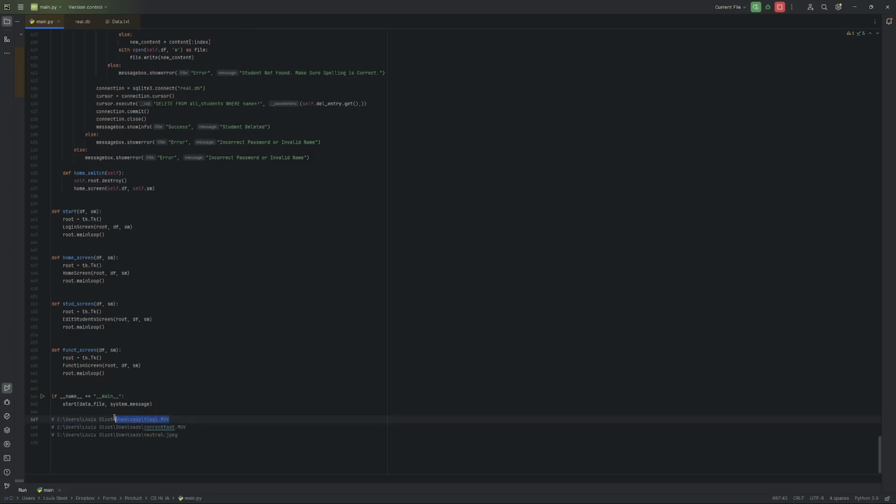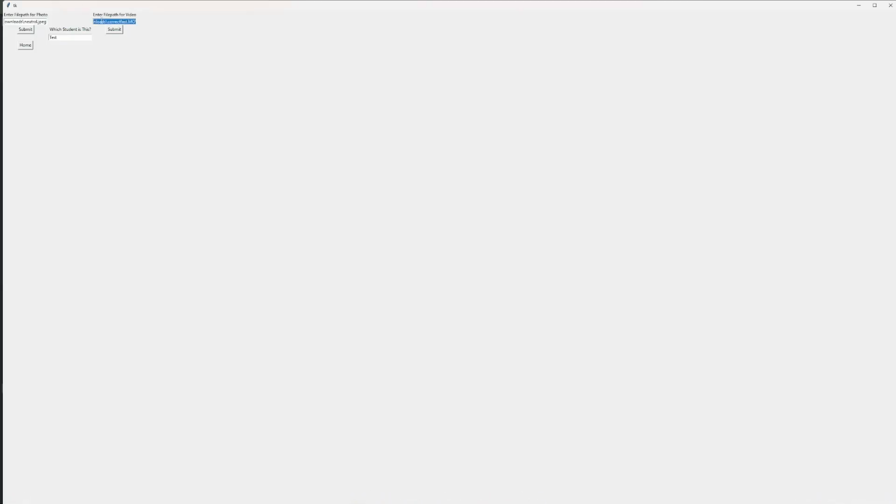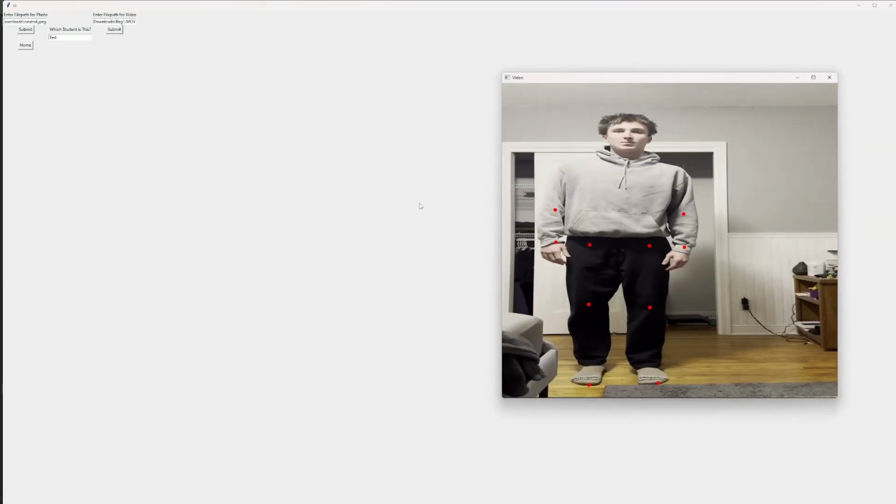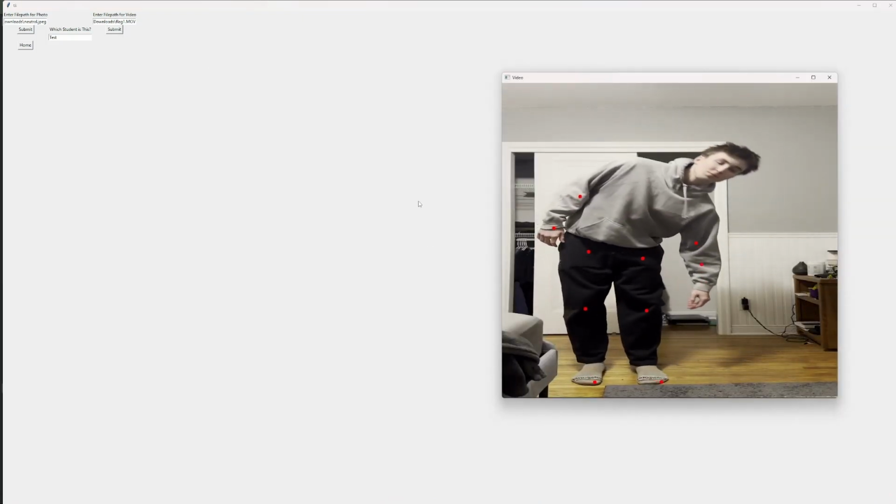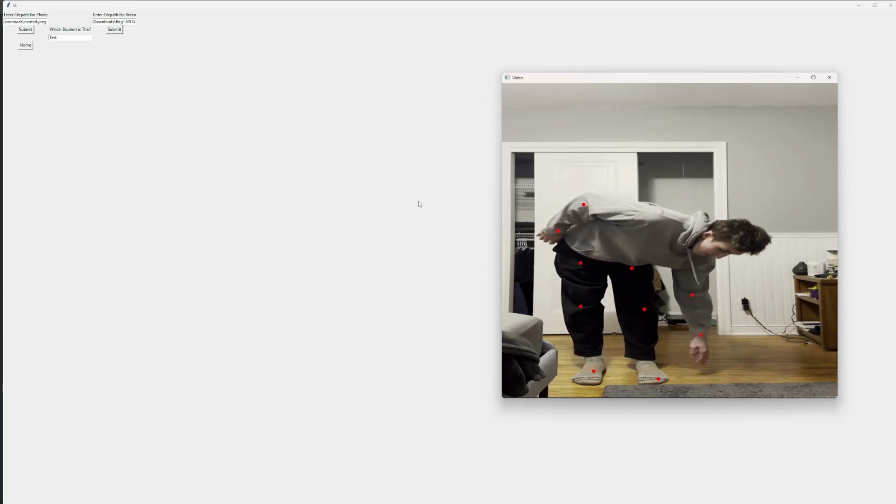However, if I send it a different video, this one designed to show a student reaching for the floor before first crouching, we see that when the error occurs, a message generated by ChatGPT is output to the user. This says when transitioning from standing to lying on their side, the student must remember to first crouch down, etc. Encourage them to focus on the sequence of movements to ensure a graceful transition.